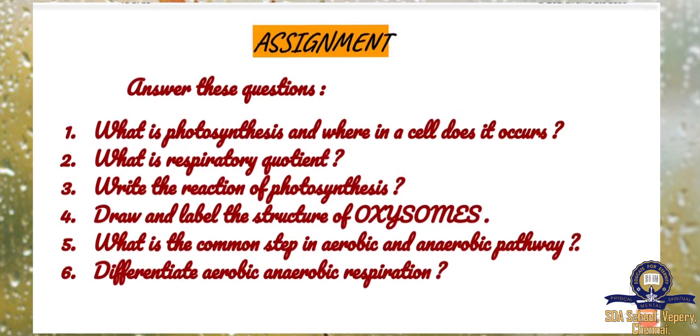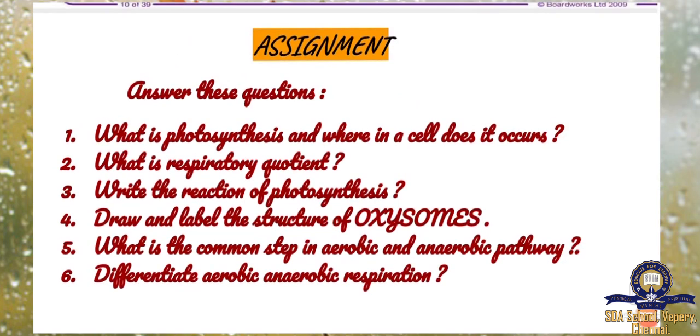Here is your assignment. What is photosynthesis and where in a cell does it occur? What is respiratory quotient? Write the reaction of photosynthesis. Draw and label the structure of exosomes. What are the common steps in the aerobic and anaerobic pathway? Differentiate aerobic and anaerobic respiration.